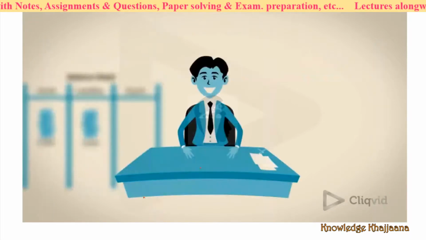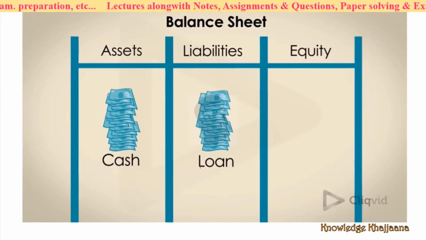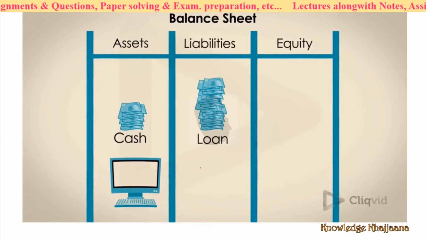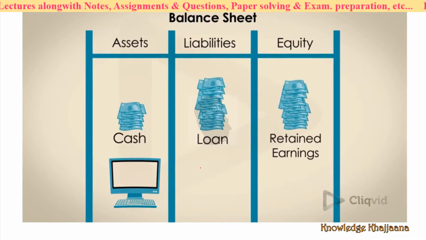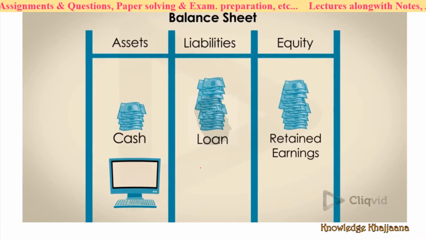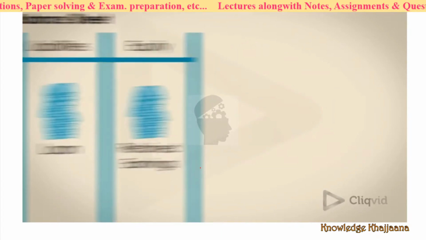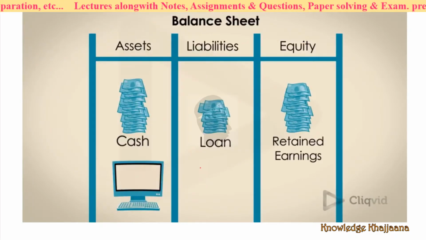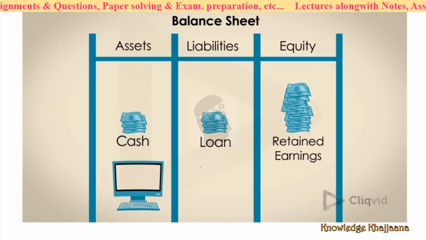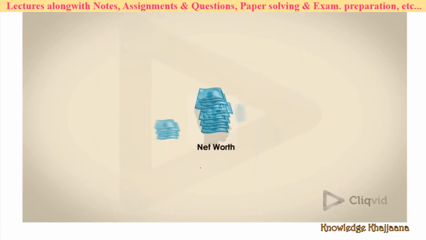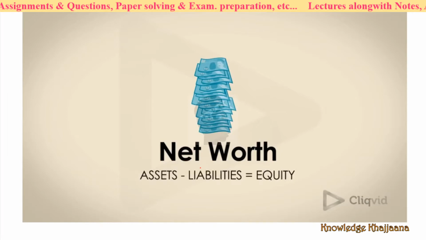You need to buy a computer for your new business. The cash in your assets decreases, but your new computer asset helps balance this. As you sell to your customers, your profits are recorded as retained earnings in the equity section. The cash from these profits is recorded in the asset section, and the sheet remains balanced. Every month you make a loan payment to the bank. Your liabilities reduce by the amount of the payment, and your cash is reduced by the same amount. If at any point you need to find out your business's worth, go back to the formula from before: assets minus liabilities equals equity.